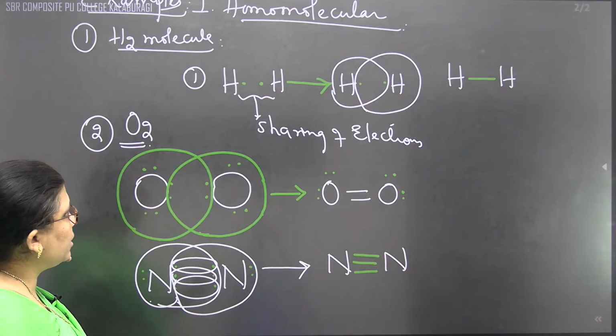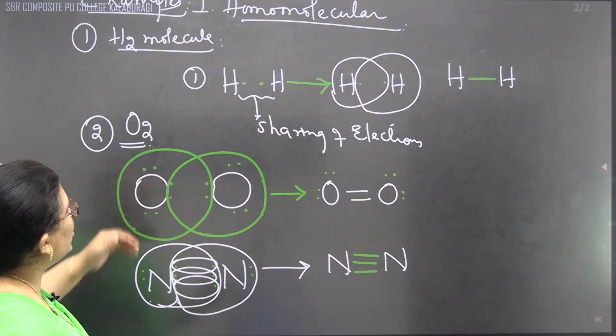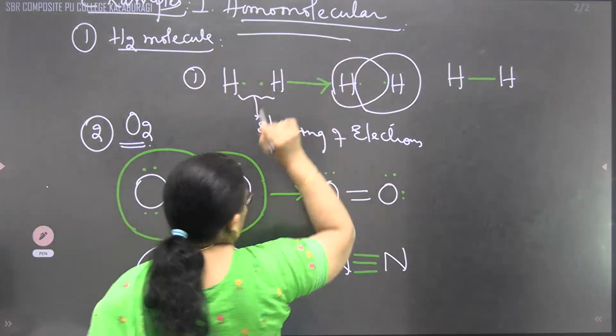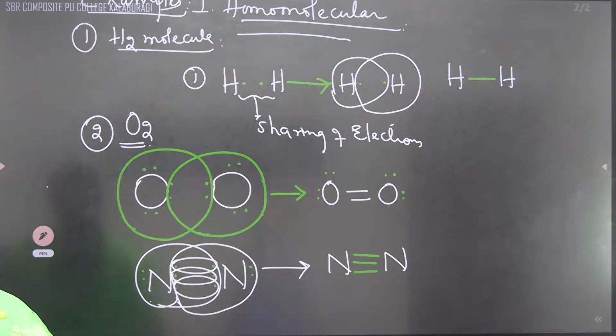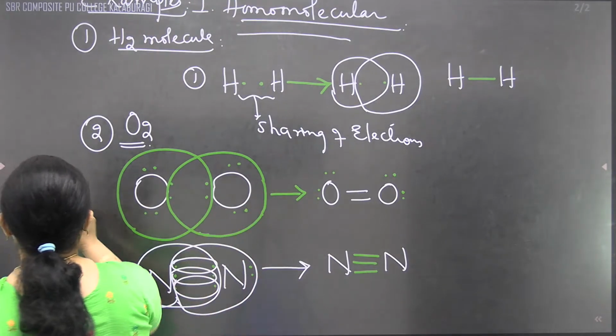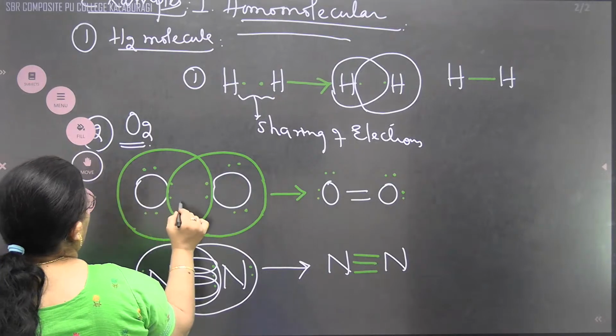These are the 3 examples of what? Homomolecules, I said. Homomolecule means the two bonding elements, or the two bonding species, are the same. That's why they form a homomolecule. If it is a heteroatomic molecule, let us move to heteroatomic molecules.